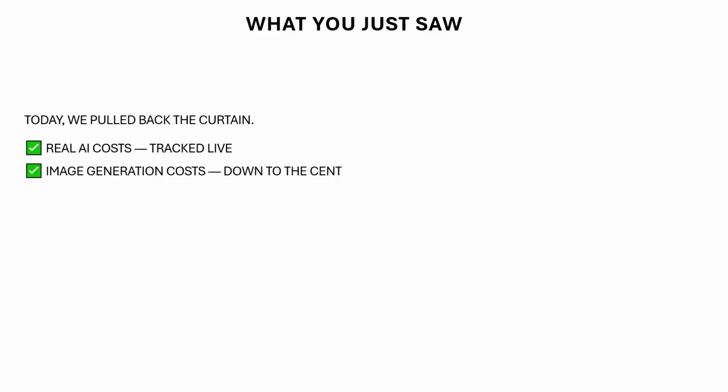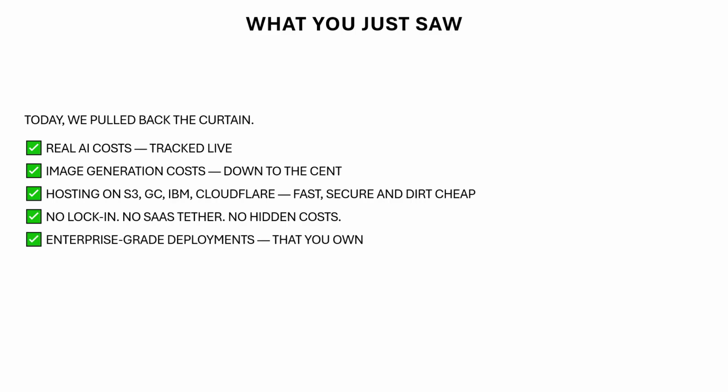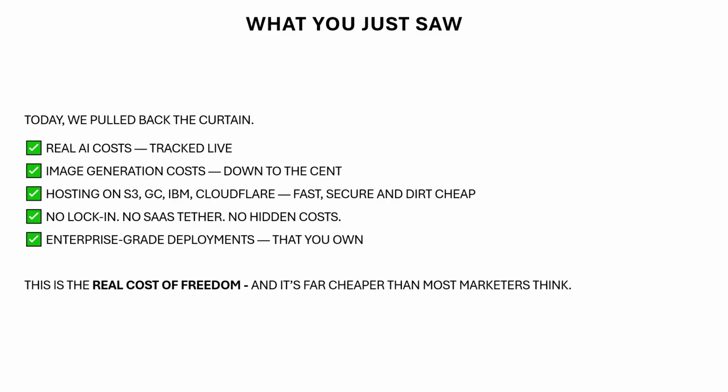What you just saw, today we pulled back the curtain. Real AI costs tracked live. Image generation costs down to the cent. Hosting on S3, Google Cloud, IBM, Cloudflare, fast, secure, and dirt cheap. No lock-in, no SaaS tether, and no hidden costs. Enterprise-grade deployments that you own. This is the real cost of freedom, and it's far cheaper than most marketers think.